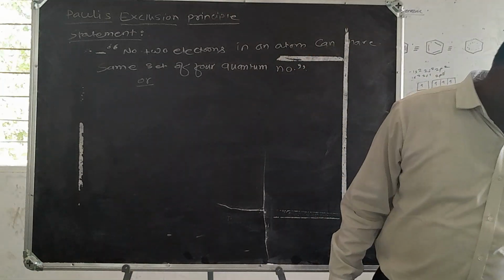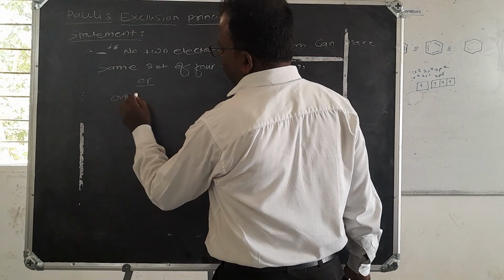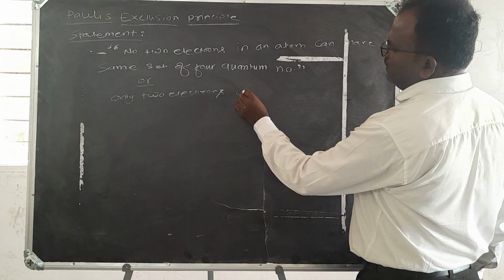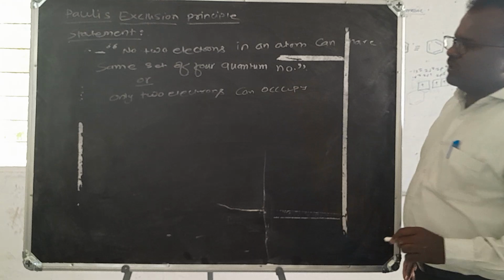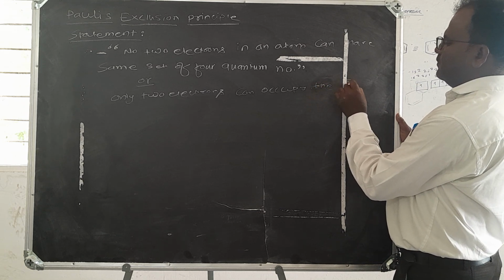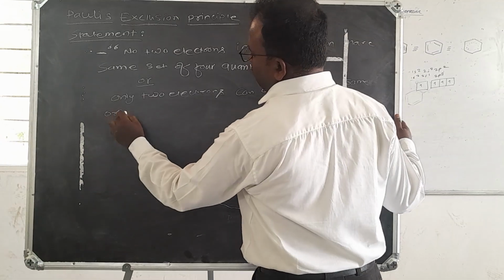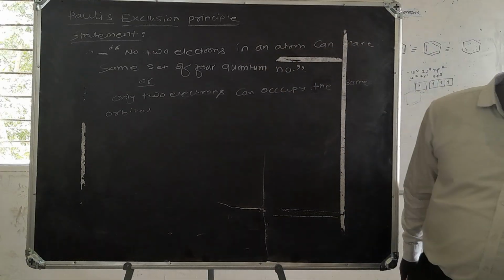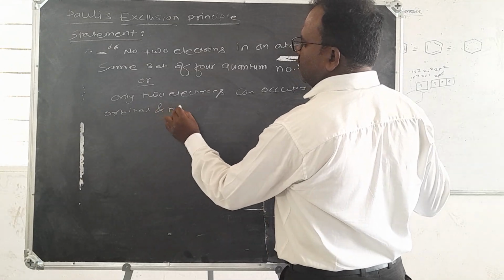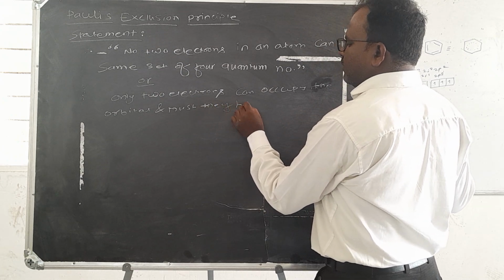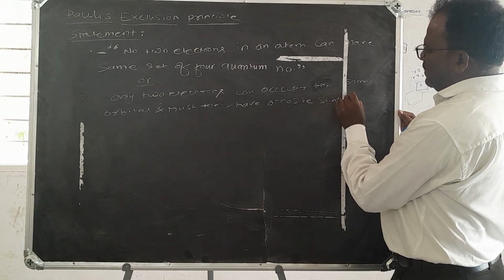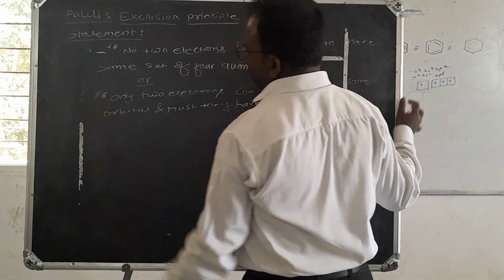Another statement: only two electrons can occupy the same orbital, with their opposite spins, and they must have opposite spins.